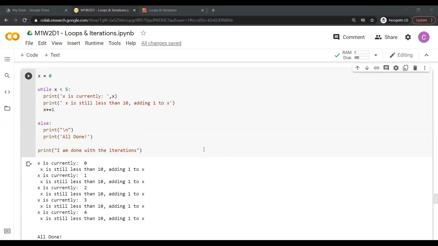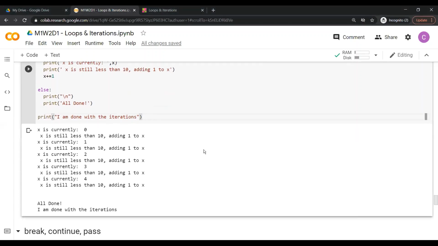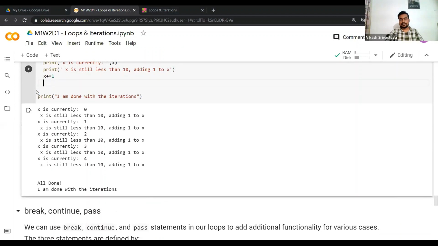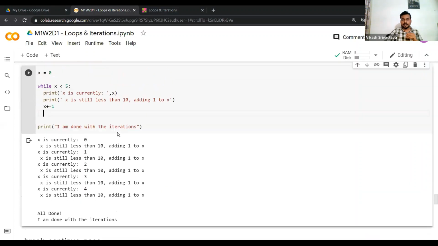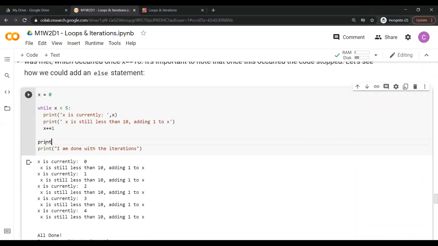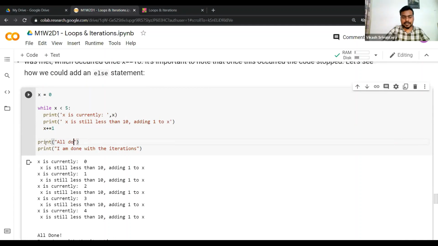Because I was actually asking that even if we don't use else and directly, without indenting, write print, you can print new line simply, and print all done, it will execute too in the same way, right? So you're saying that if you just write this print, yeah, we can avoid that, right? But it will come handy, not in this case. So let's say if you're using a while loop inside another while loop, right?